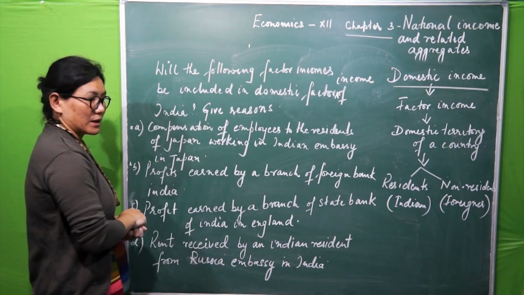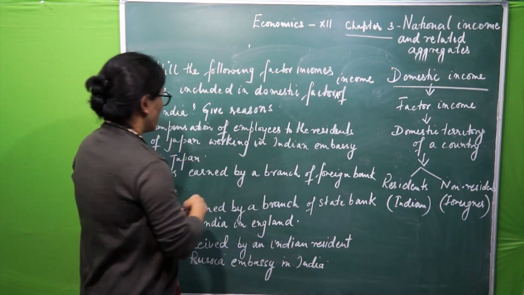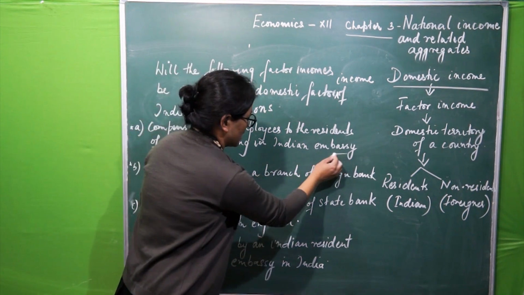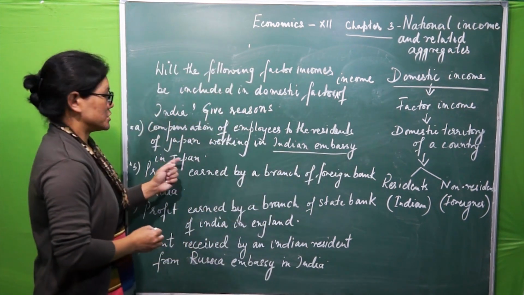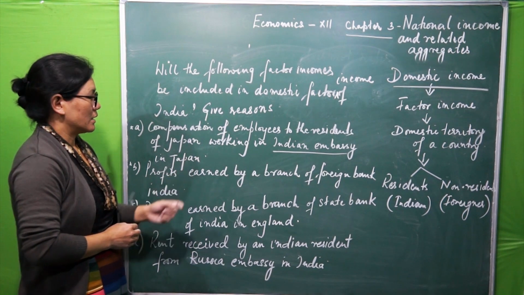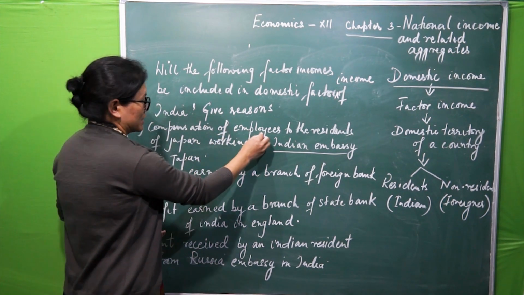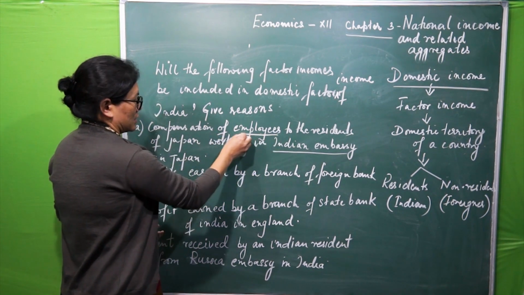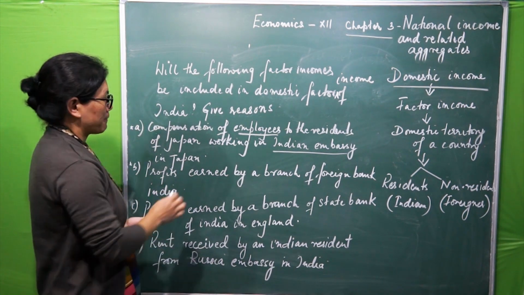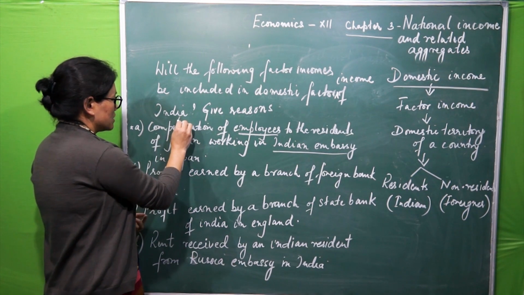The first one will be compensation of employees to the resident of Japan working in Indian Embassy in Japan. Employees, worker, labor, they get compensation.